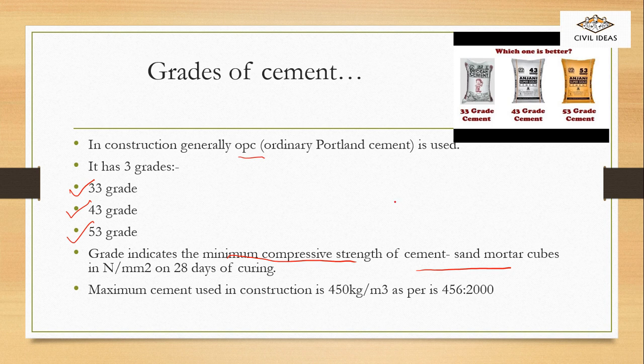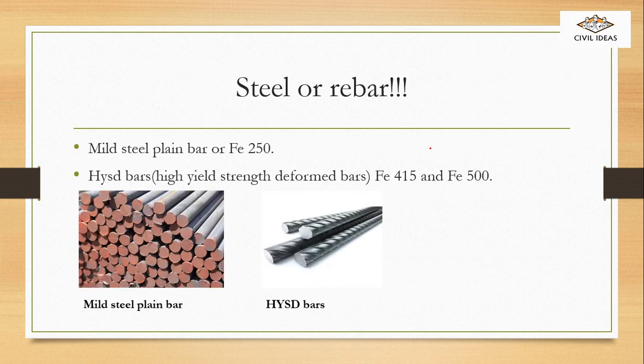Now, here for testing the grade of cement, we make 100 mm by 100 mm cement, sand, mortar cubes, and we go for a crushing test of these cubes. It must achieve minimum compressive strength, for example, 33 Newton per mm square, or 43 Newton per mm square, or 53 Newton per mm square. Now, as per IS 456, maximum cement used in construction is 450 kg per meter cube.